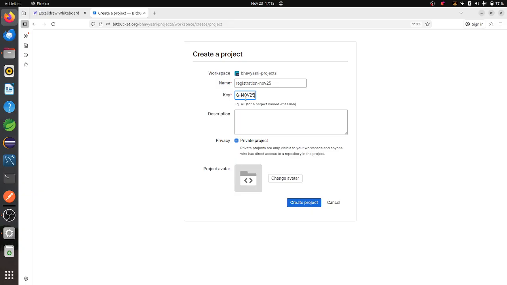Otherwise, outsiders can see your code if you are not making it private. If I don't click on this, everyone can see my code. So make sure you click on this, and then create the project. If you want to write any description about your project, you can write one. Otherwise, you can just click create project.